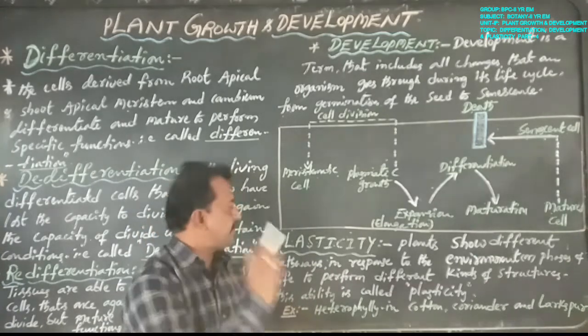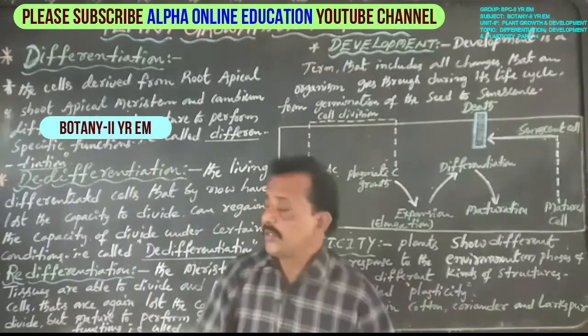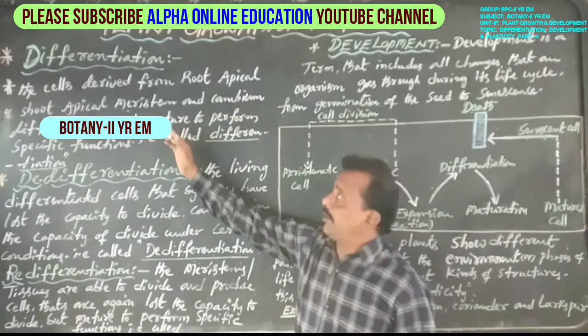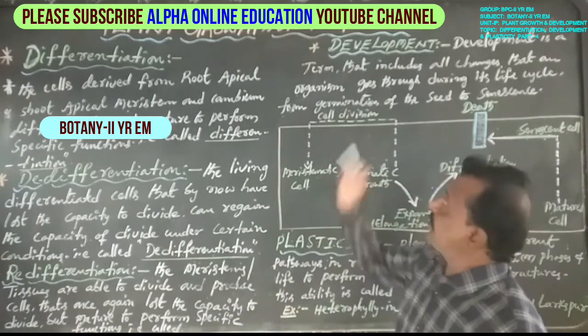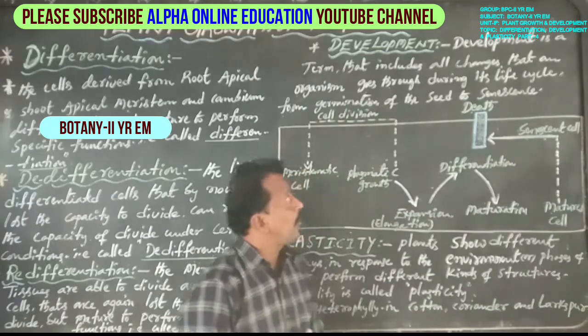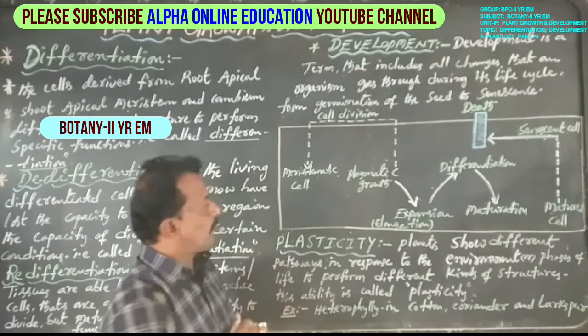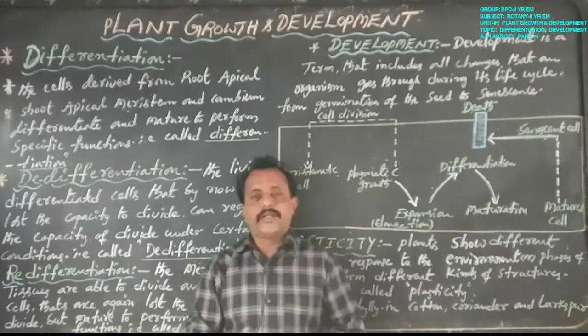Okay, now this is plasticity. So this is about differentiation, dedifferentiation, redifferentiation, how the plant cell develops, and what plasticity is, with examples. Okay, now thank you.